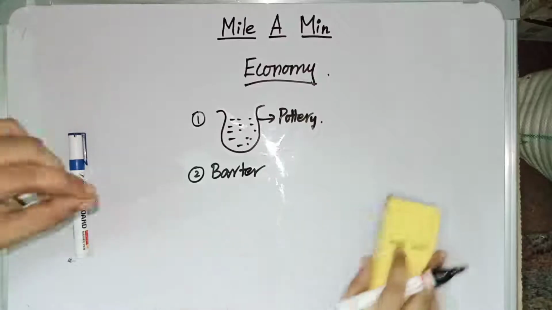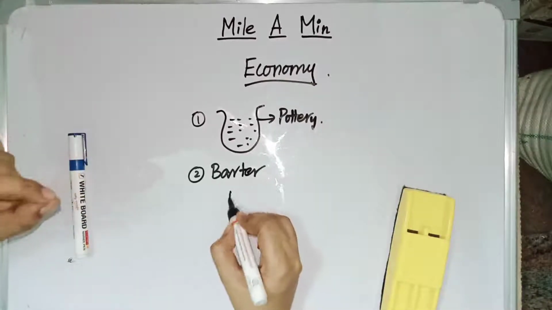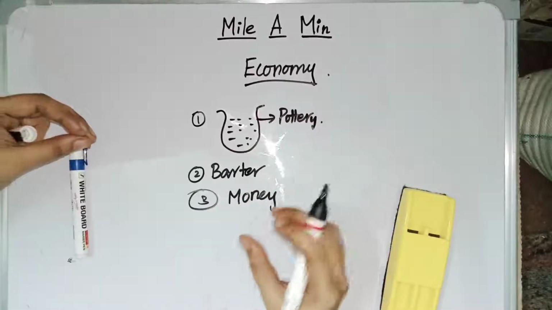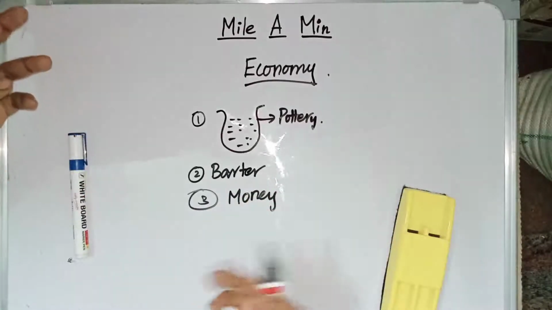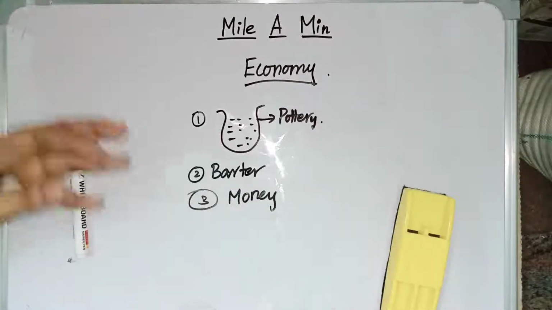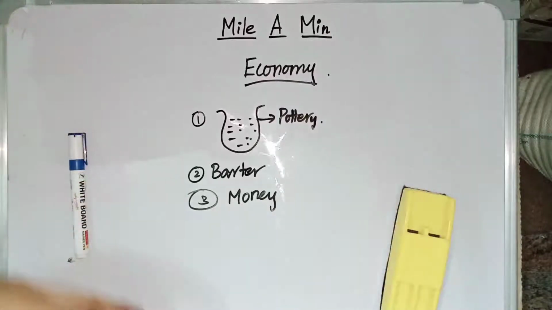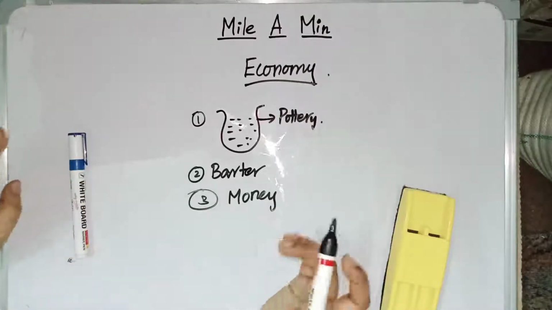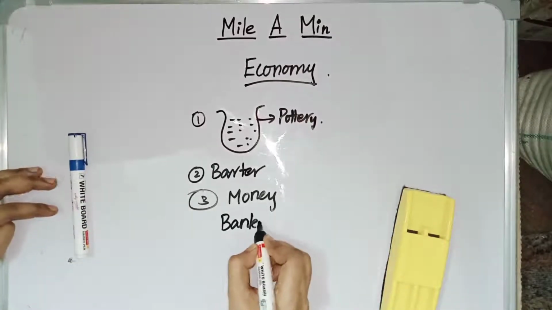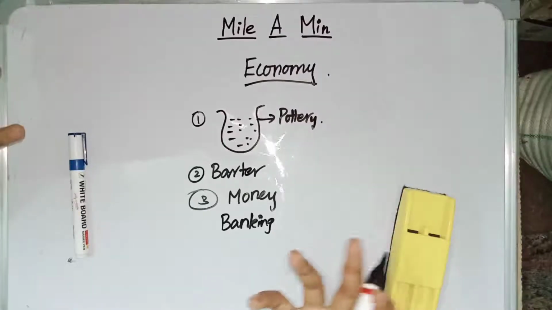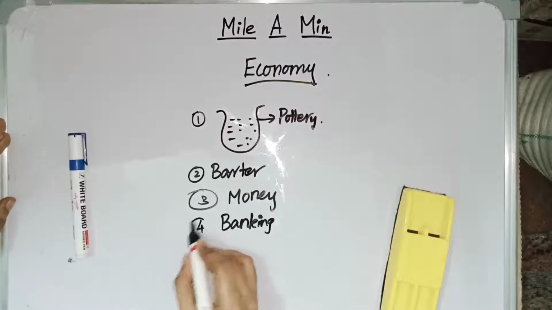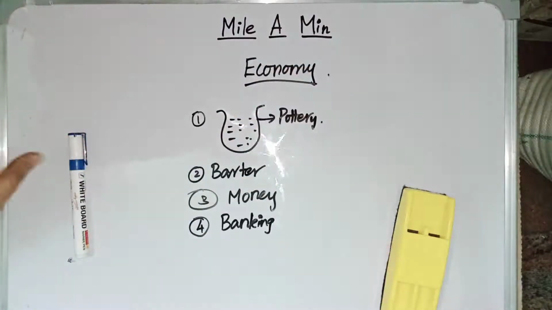Because of this, they introduced a medium, and that medium is called money. It was introduced so that you can use that medium while you are exchanging goods. If you need rice, you can give money and get the goods that you desire. So a medium was introduced, and that is money. After this only, the banking concept was introduced. We started to save our money, the monetary resources, in banks. And that is how economy came into picture. This is the process in which economy came into the world.